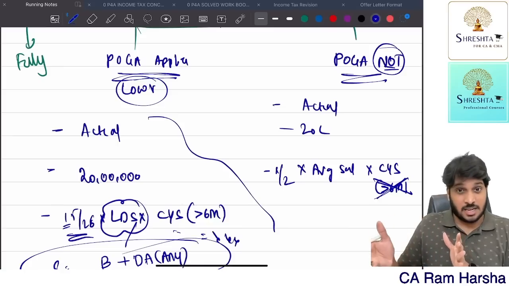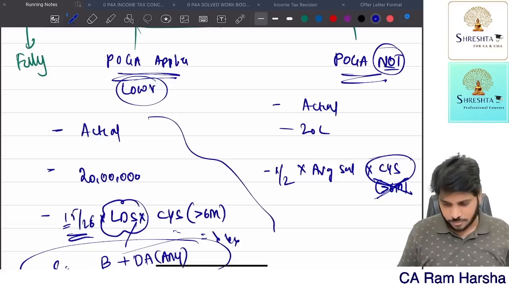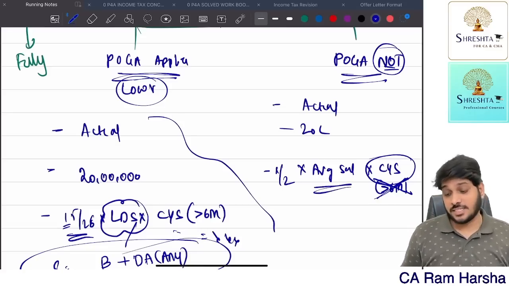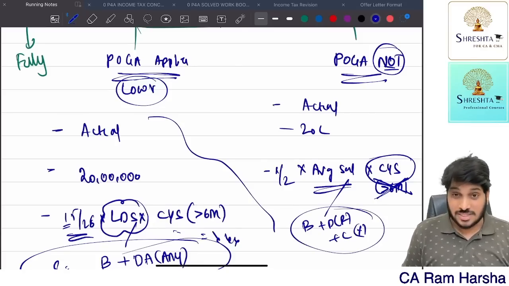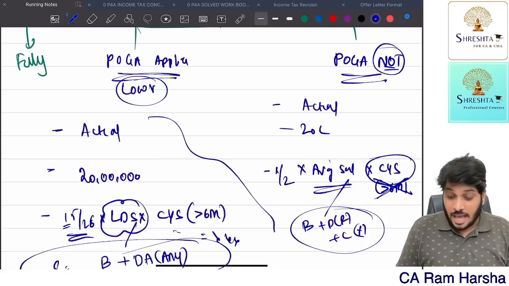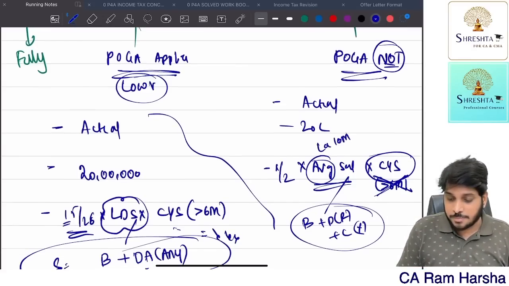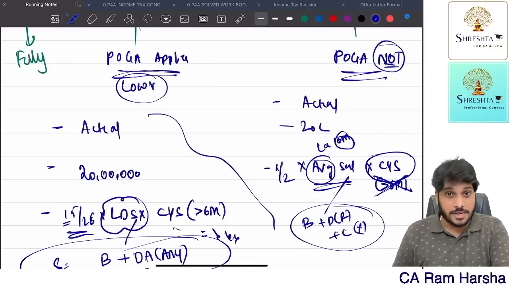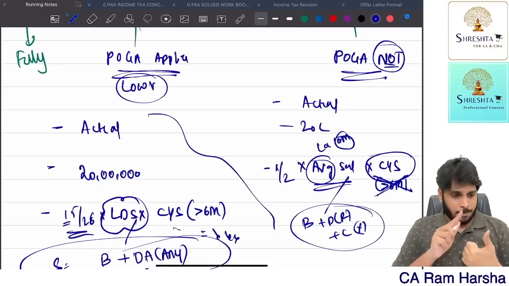Sir, he worked 11 months extra? No, we don't consider it. We only look at completed years, multiplied by average salary. Salary means what? Basic plus DA for retirement plus commission as a percentage of turnover. That salary you should take. Which salary? The average you should take. Average of how many months? The last 10 months preceding the month in which the employee retired. So check in which month the employee retired. Before that, take the last 10 months and total the basic.